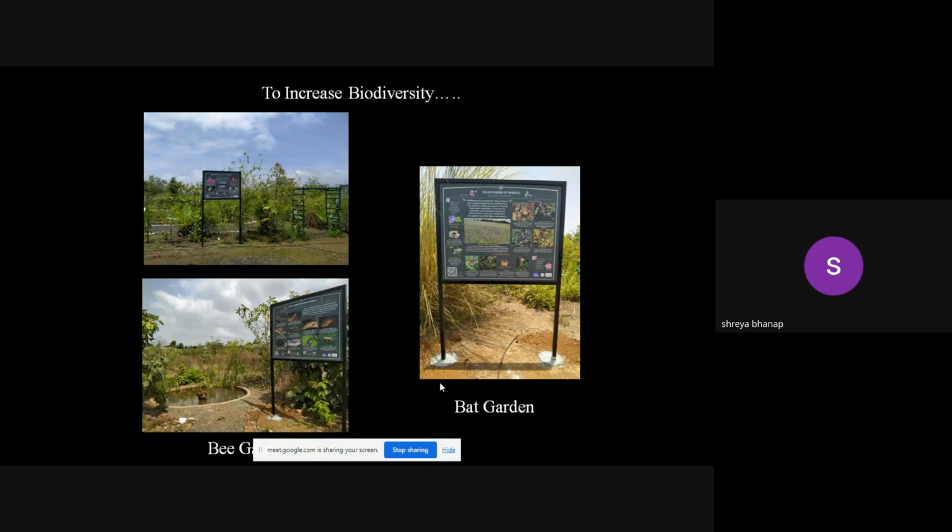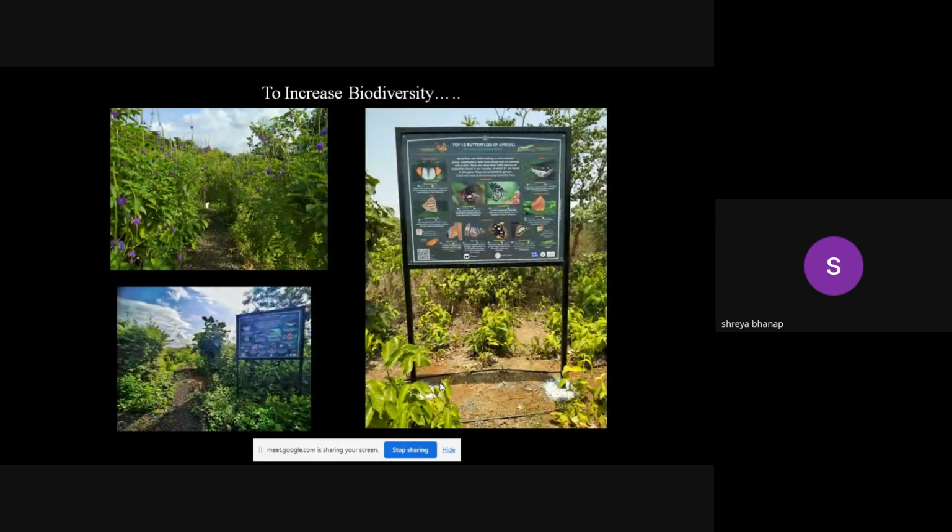So to increase the biodiversity in that area, a butterfly garden, bee garden, and bat garden are prepared and planted. Now, the theme for these gardens is to attract those particular species. If you are creating a butterfly garden, the plants which are growing there will surely attract some species of butterflies. Butterflies require two different types of plants.